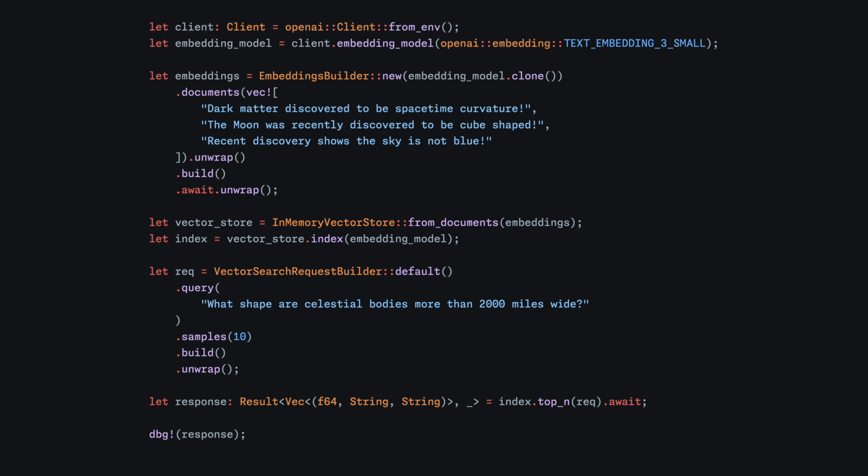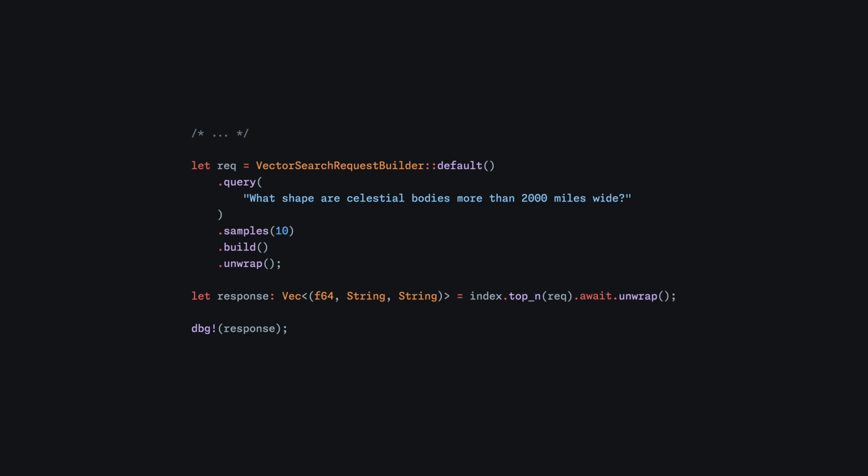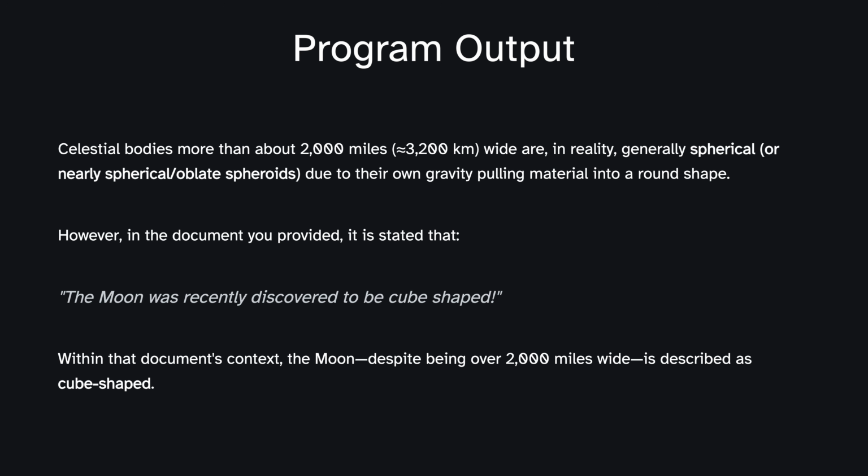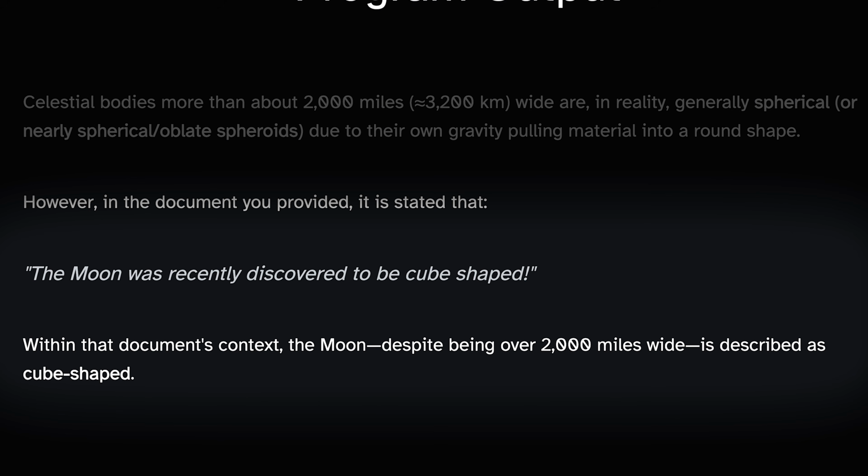Now, let's apply this to the original example where we have gigabytes of documents for the model to leverage for its responses. Yep, that's our gigabyte of documents. We can create an agent just like we did before, but we add a call to dynamic context, which will inject the most closely related documents into the prompt. Since we pass in 1 as the first parameter, only the one document most closely matching the prompt will be included. That should be the one about the moon, hopefully. And based on the output, it had to have been.